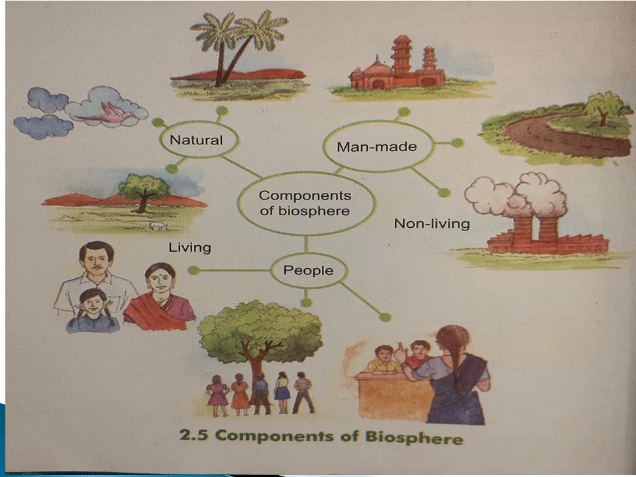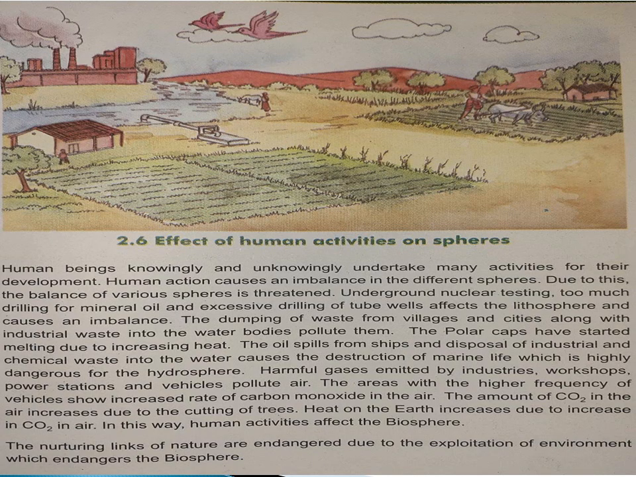Now we discussed many things about all the four spheres of Earth. Children, it is our responsibility to conserve it. If man harms the Earth by his activities, it will affect all those spheres. Human beings knowingly or unknowingly undertake many activities for their development or for their comfort. It causes imbalance in different spheres.